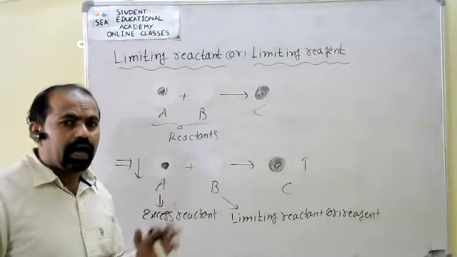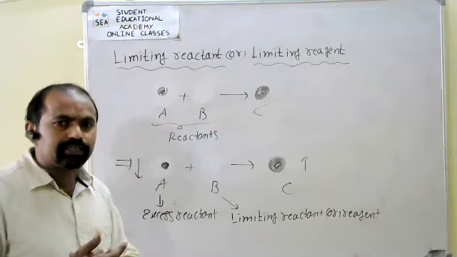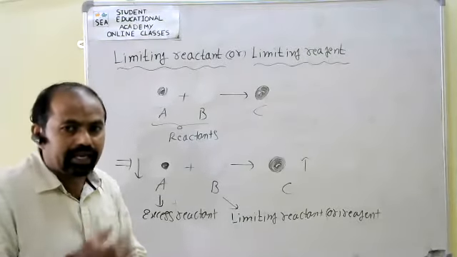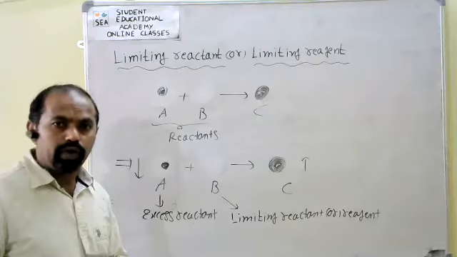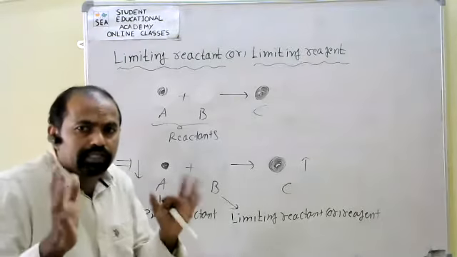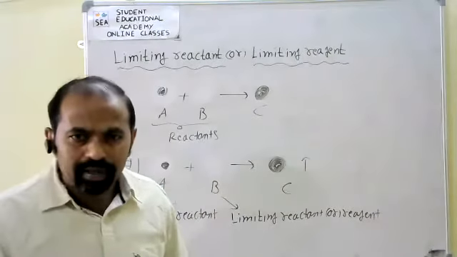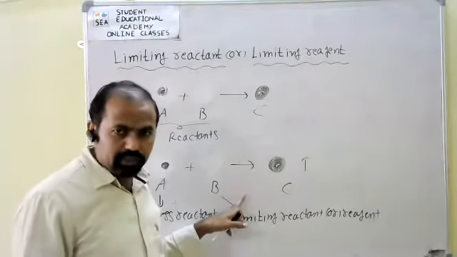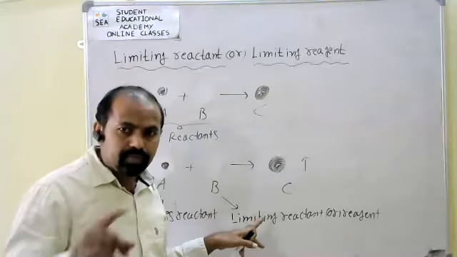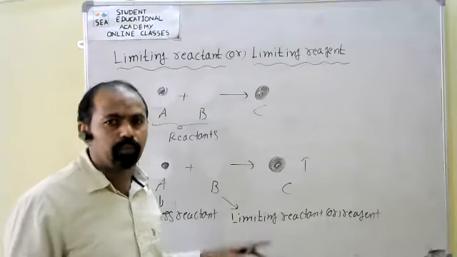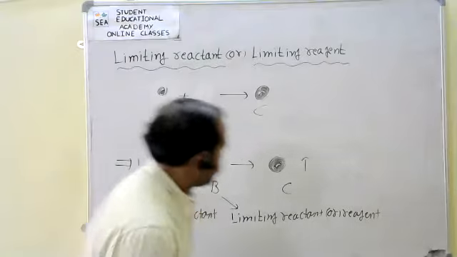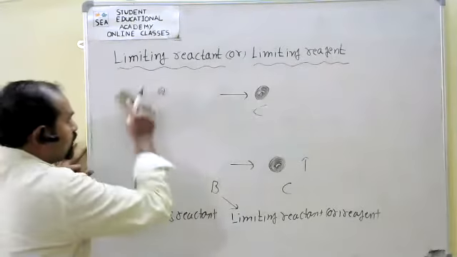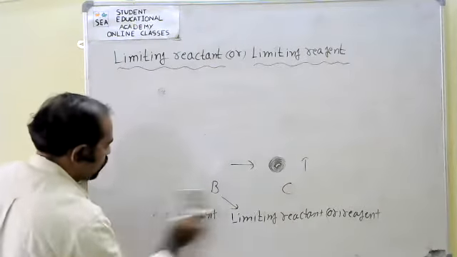The amount of product formed is always decided by the limiting reactant. Based on that, we can do the problem. For example, I will explain that. That is easy.